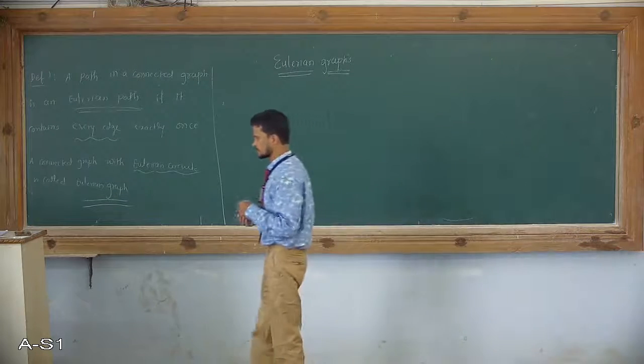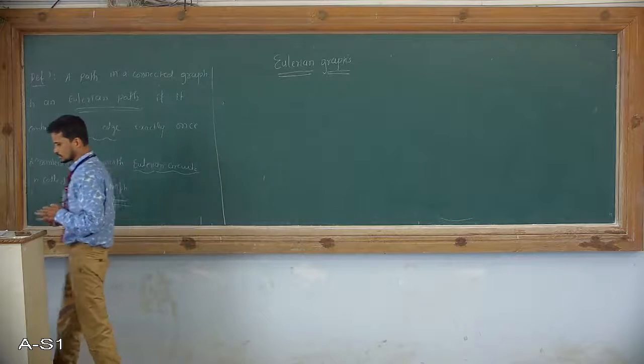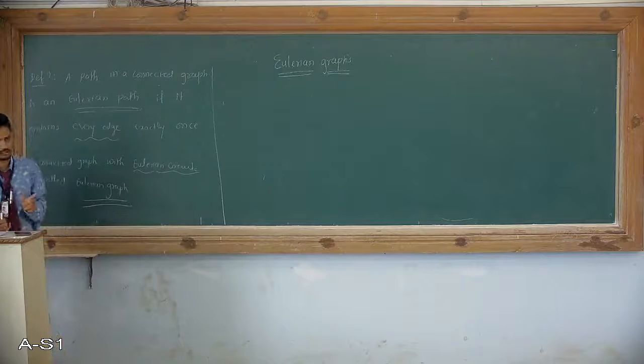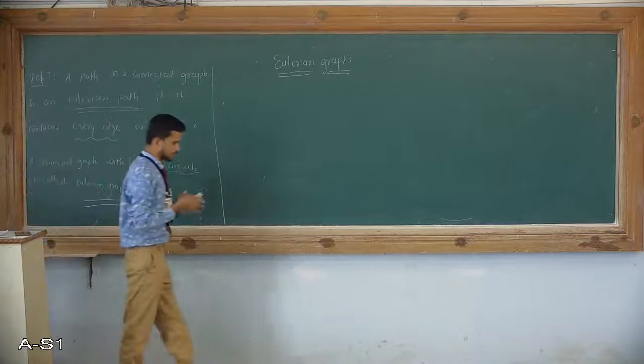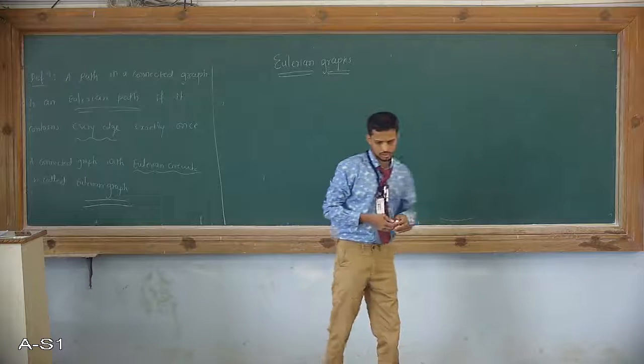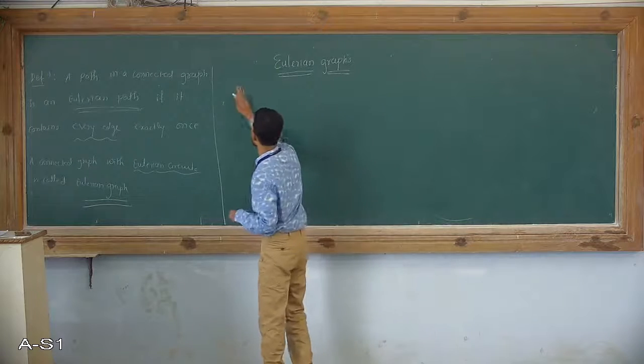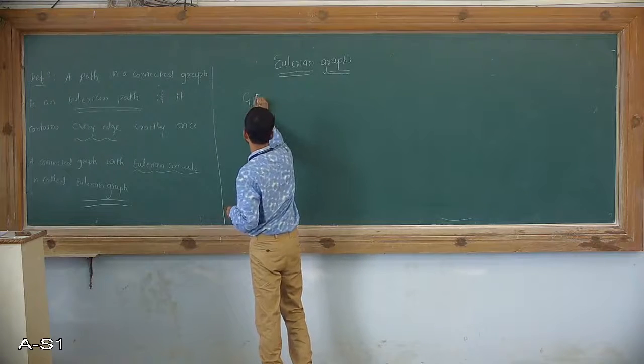Here I will take up 3 examples specifically, and then I will try to compare whether all the graphs are Eulerian or not. We will cross-check here. The very first graph I will call G1.